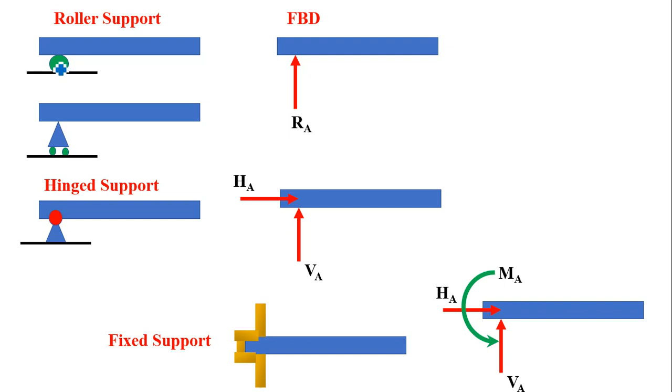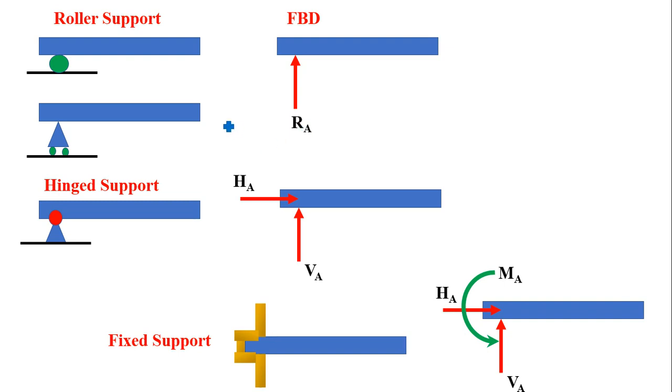The roller support is shown by either a circle or a triangle with a circle. The meaning of both symbols is the same, that is roller support. At the roller support there is only one reaction, perpendicular to the plane.